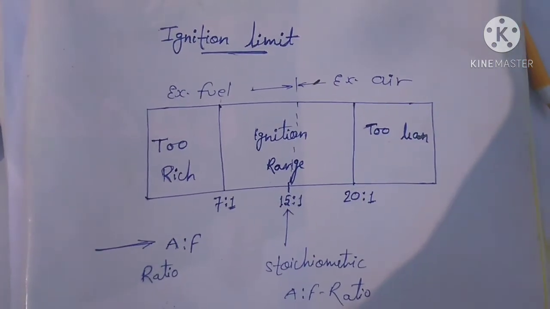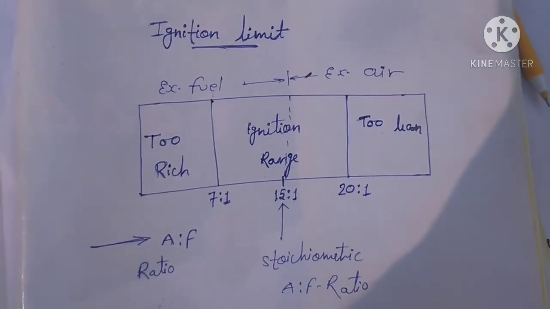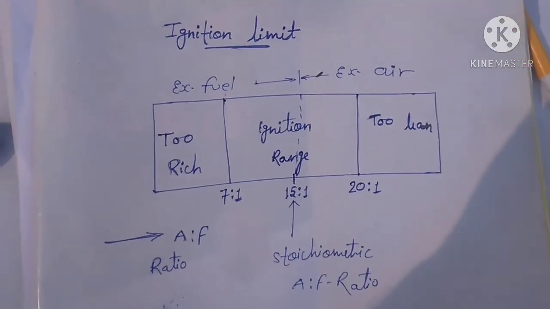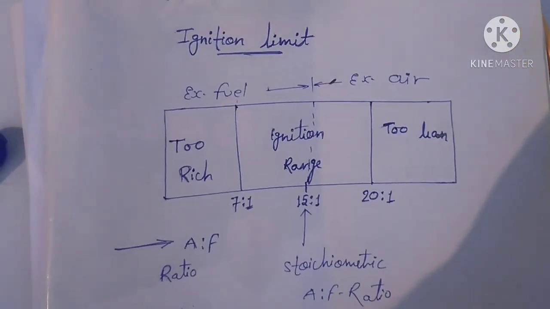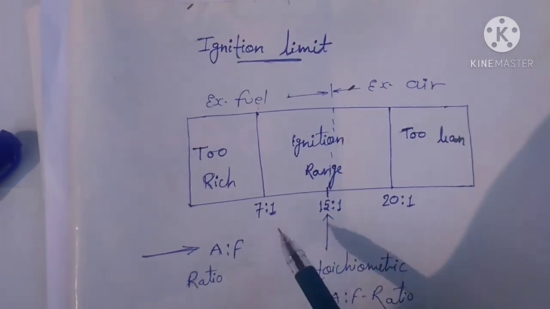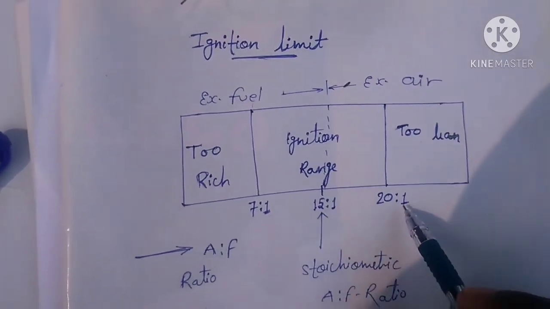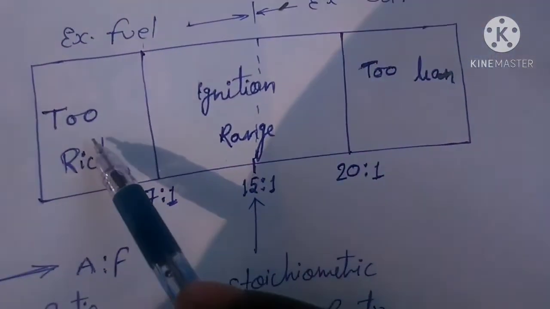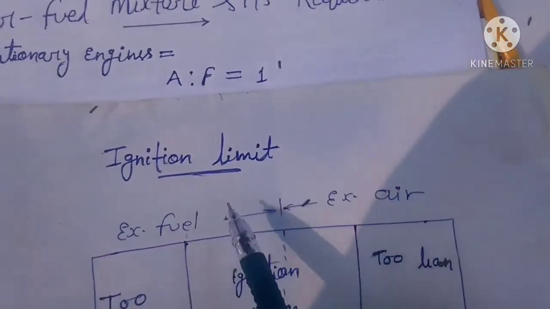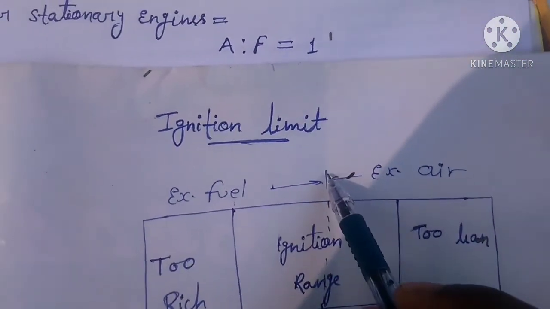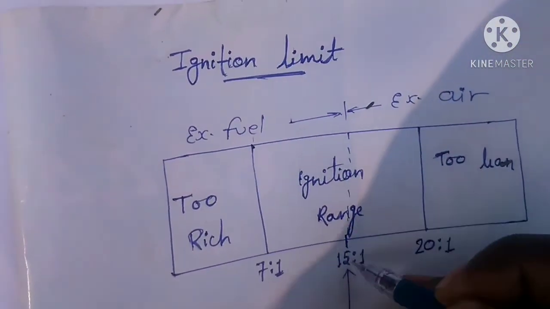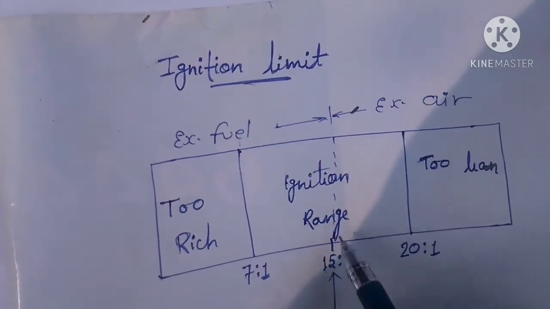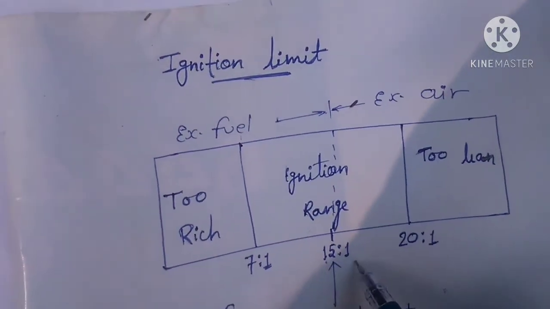But friends, there is a limited range of air fuel ratio which can be ignited in SI engines, and this limit is 7 to 1 to 20 to 1. This is the rich side. Here you see the limited ignition range, and the middle point is 15 to 1.